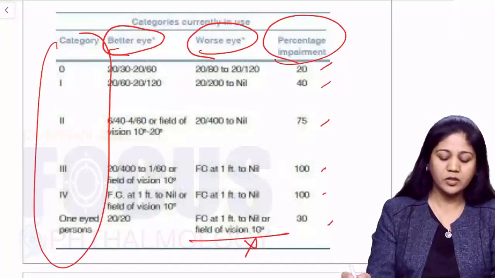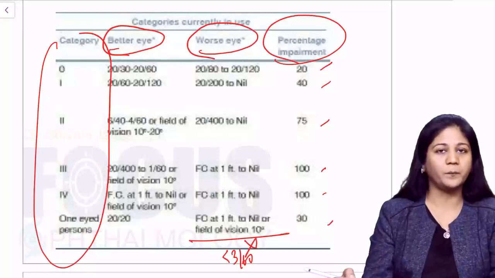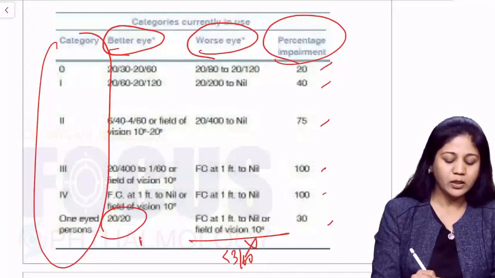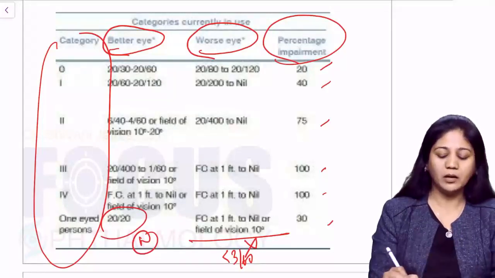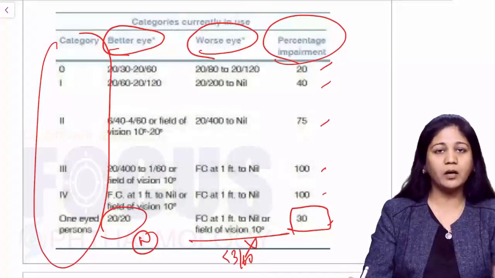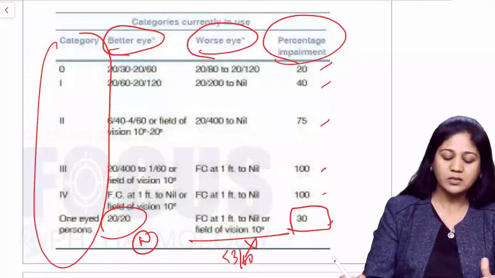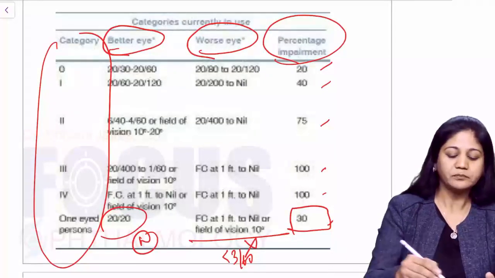Obviously the visual acuity would be no PL or at least less than 3 by 60, and one eye is absolutely normal. So this would be 30% impairment. Very simple to remember: a one-eyed patient will be 30% impairment. Okay, so this will be your category.